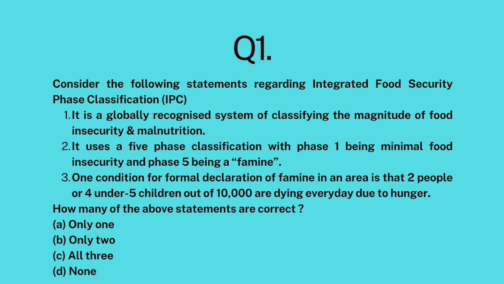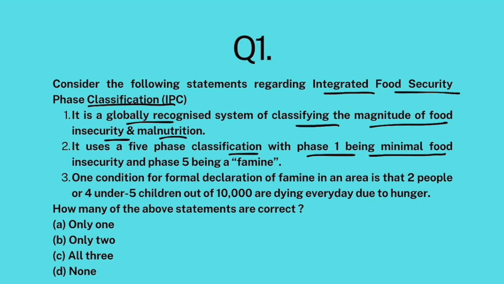Consider the following statements regarding Integrated Food Security Phase Classification. It is a globally recognized system of classifying the magnitude of food insecurity and malnutrition. It uses a 5-phase classification, with phase 1 being minimal food insecurity and phase 5 being a famine. One condition for formal declaration of a famine in an area is that 2 people or 4 under-5 children out of 10,000 are dying every day due to hunger.